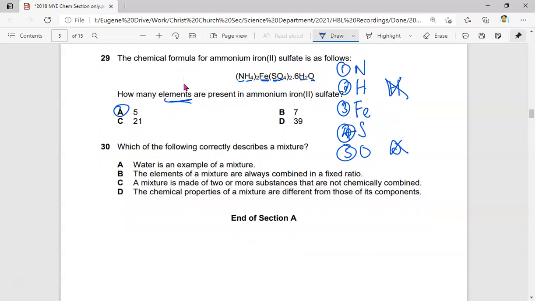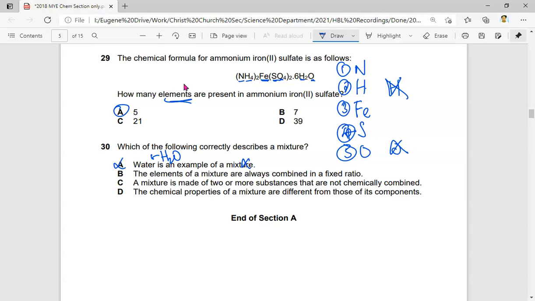Okay, next one, question 30. Which of the following correctly describes a mixture? Water is an example of a mixture. No, water is a compound. Water, we know, is H2O. It's a fixed ratio of how hydrogen and oxygen combine. So therefore, A is wrong because water is a compound.